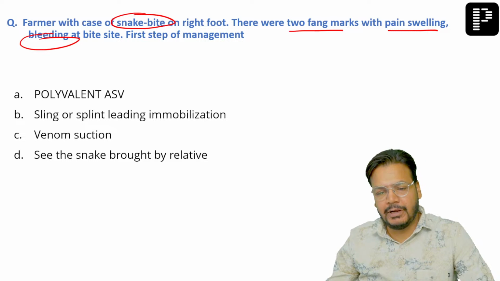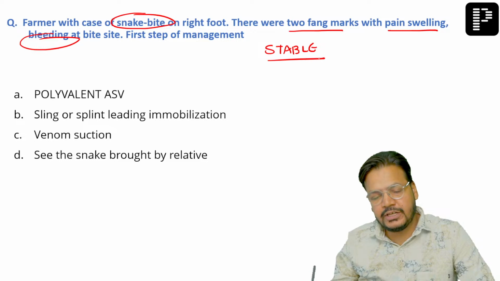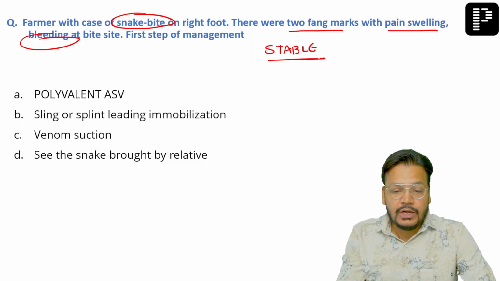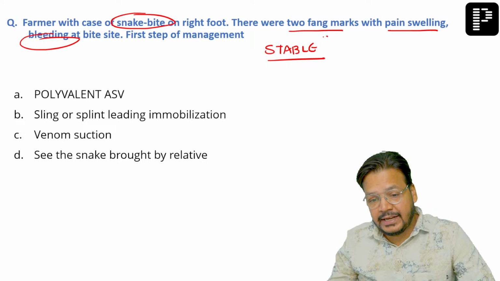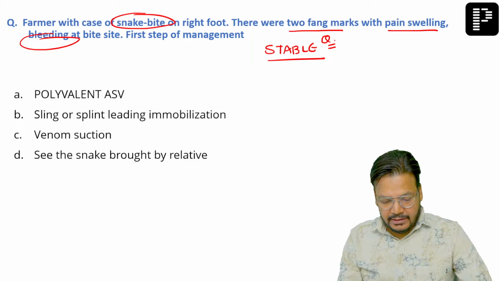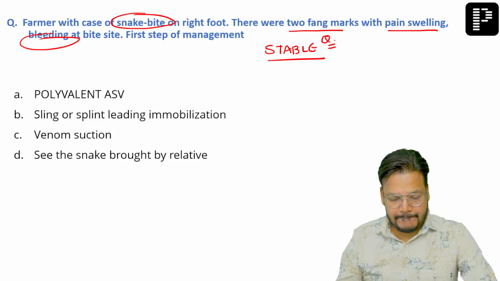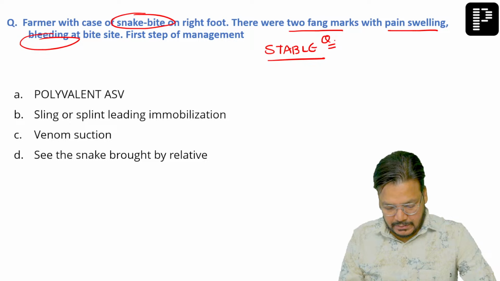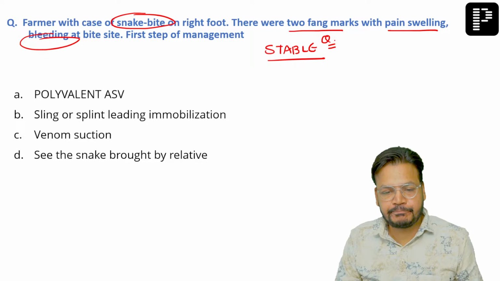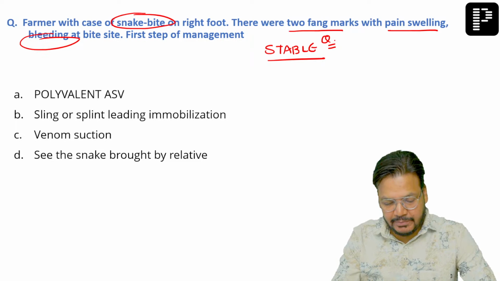Patient was vitally stable. Okay. Patient's vitals are stable. So that is good. That is a very important point. If vitals are stable, he had 2 bite marks. Okay. Now, what is your answer here? Tell me, what is your answer?